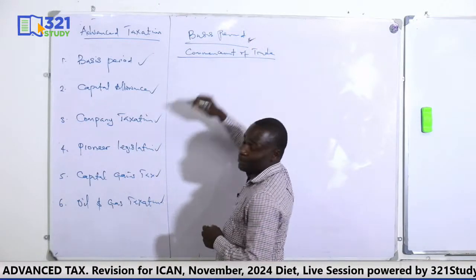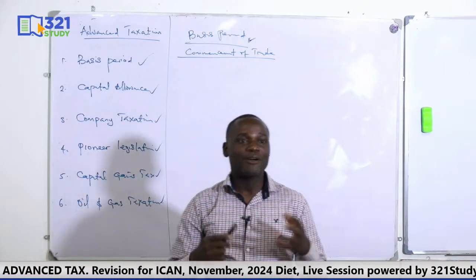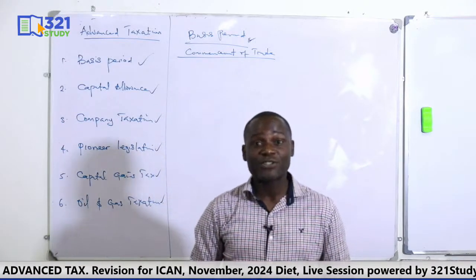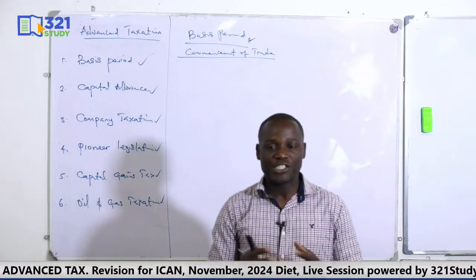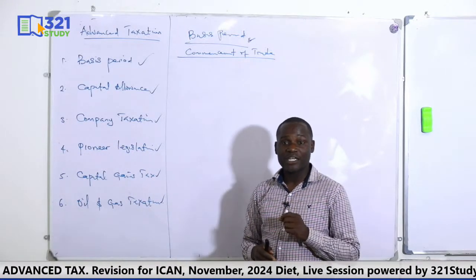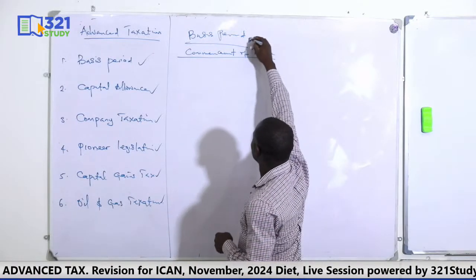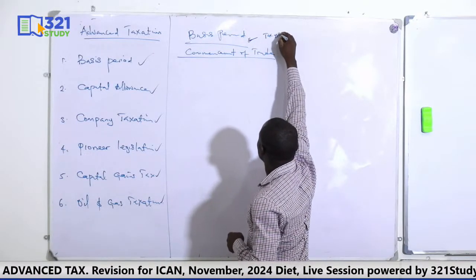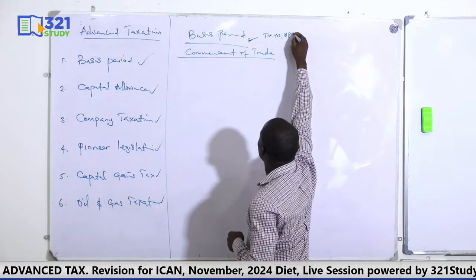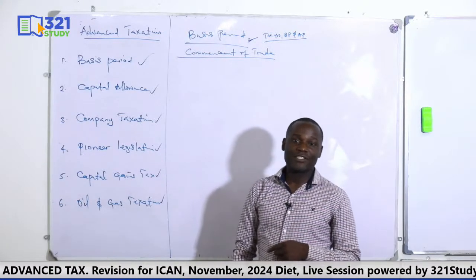Now, under basis period, what are we looking at? We are trying to look at how to assess a business that has commenced operation, a business that has ceased operation, one that changes its accounting date, and an ongoing business to tax. In other words, how do we get those three things: tax years, basis period, and assessable profit for these 3 or 4 categories of businesses.